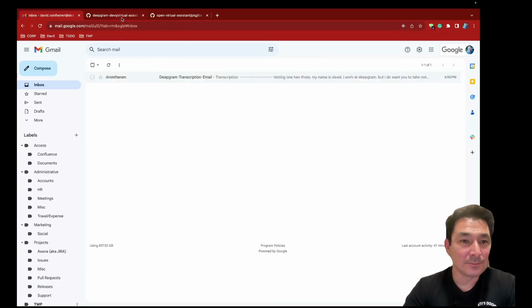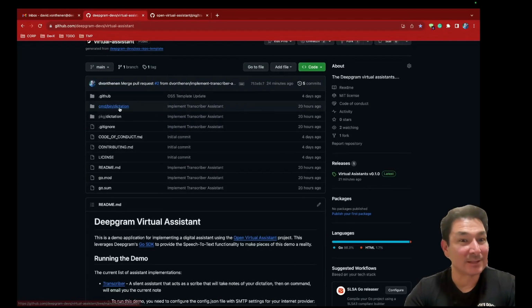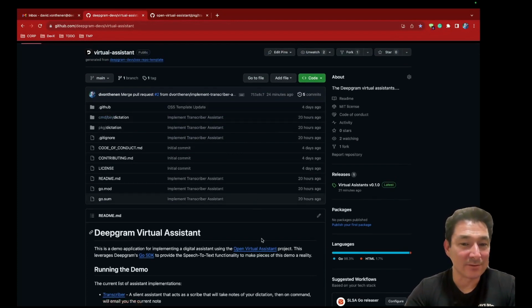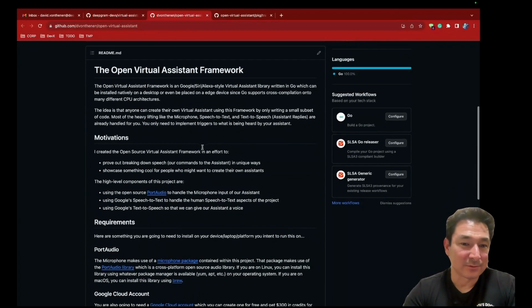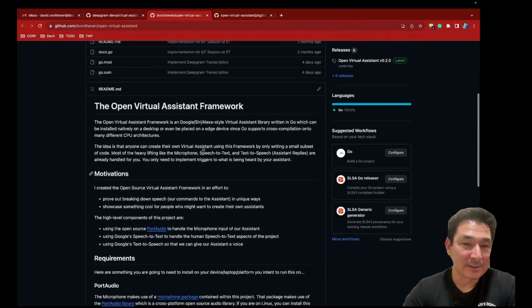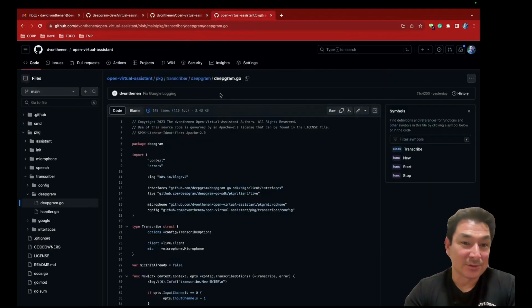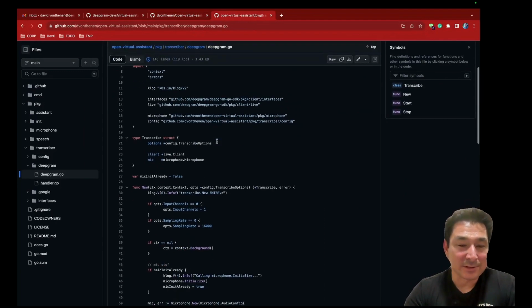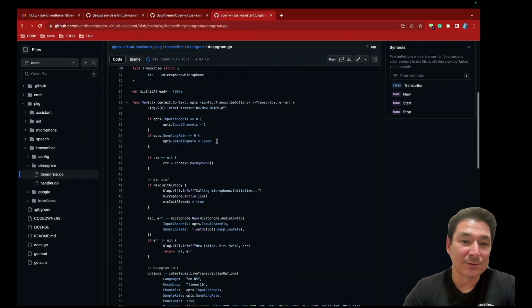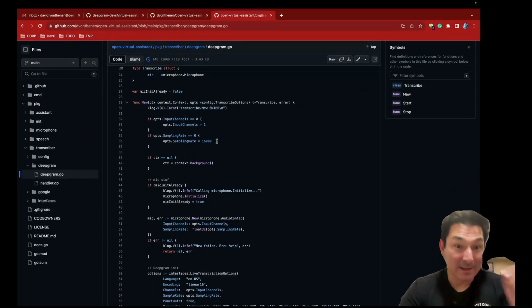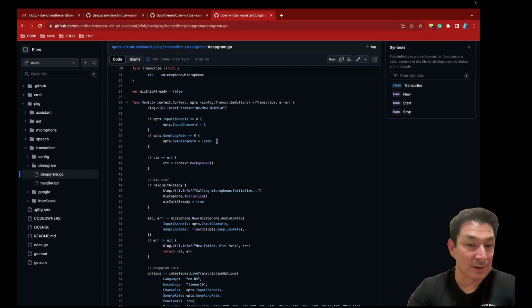So pretty cool. The code for this is actually extremely simple because it's making use of the Open Virtual Assistant framework. I've set a link to it here. You can read and learn more about it. The upshot of it is it's using the DeepGram transcription platform to do the transcription of what I'm saying. And I'm also using the transcription to run and execute the commands like the pause and unpause.